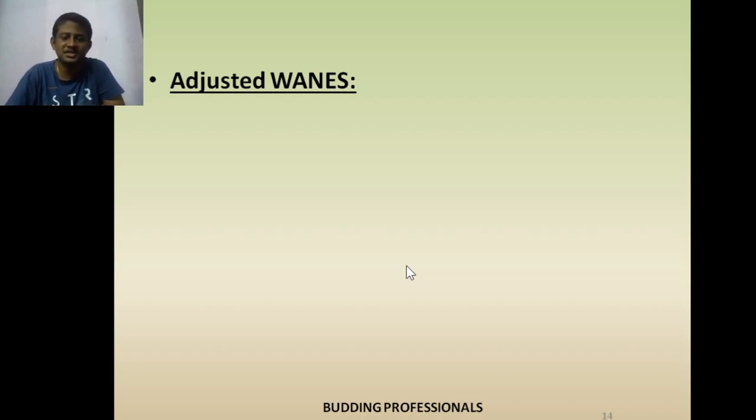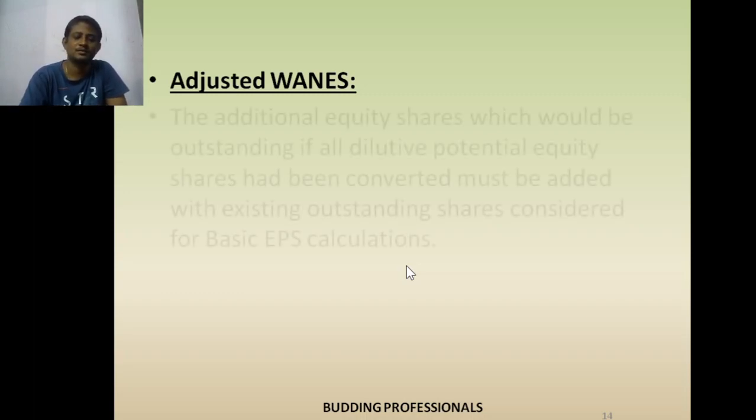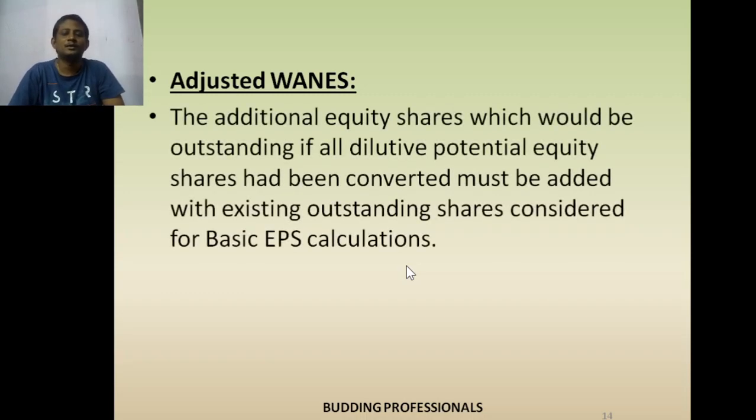I have my existing shares. I already calculated, I know what my basic EPS is. On that I have to do some adjustment. How to do that? The additional equity shares which would be outstanding if all dilutive potential equity shares have been converted must be added with the existing outstanding shares considered for basic EPS calculation.